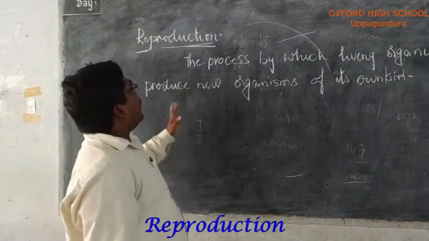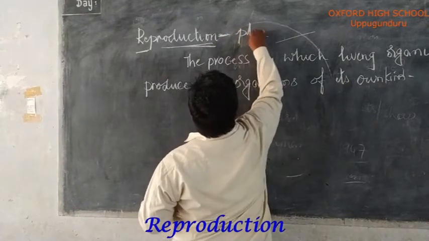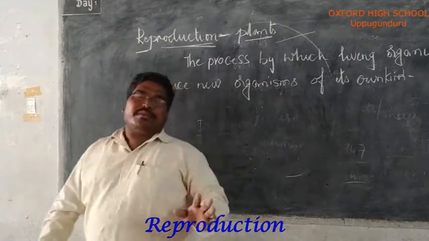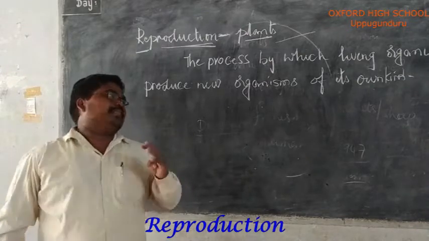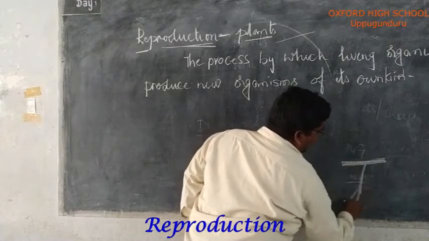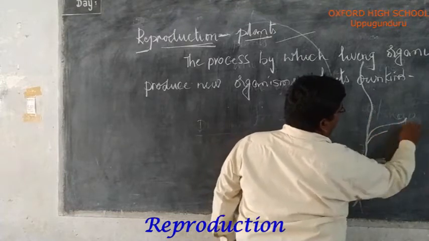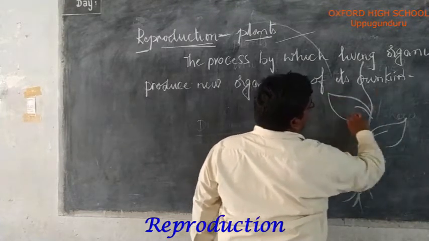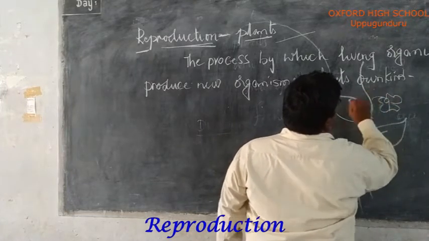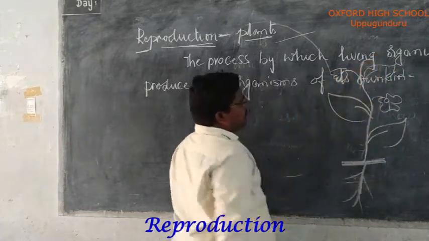In this lesson, we are taking the example of reproduction in plants. We all are very familiar with plants. What are the parts present in a plant? If you take a plant here, it has the root system, stem system, leaves. Flowers, buds, etc. These are present.